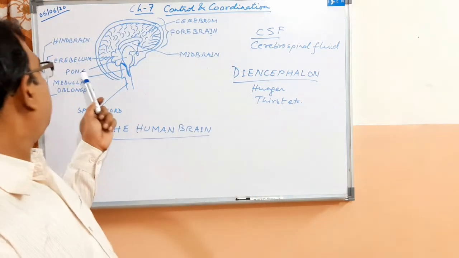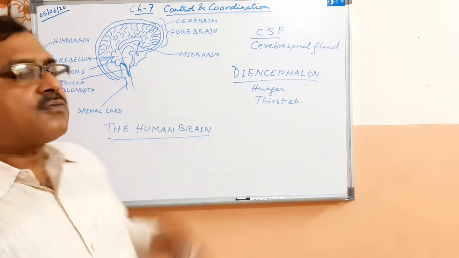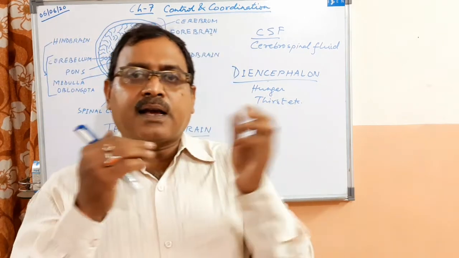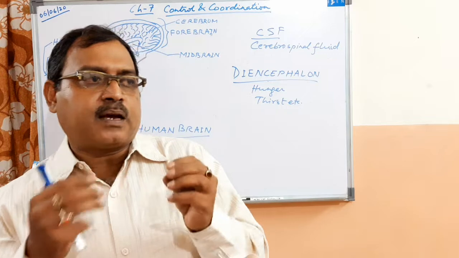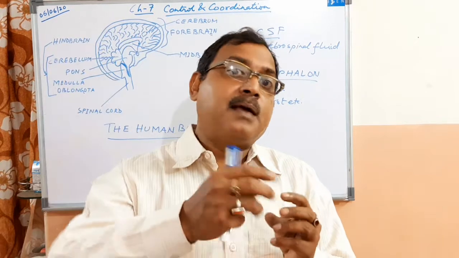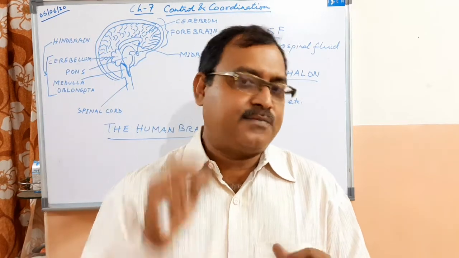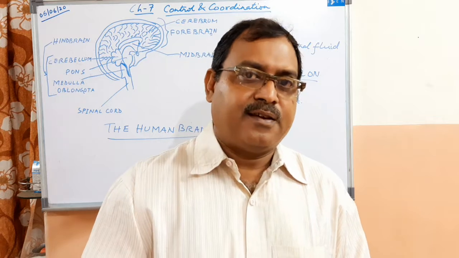Now what is the function of pons then? Pons function is to make a, say, connection between the cerebellum and the cerebellum. This is the main function of pons, right?